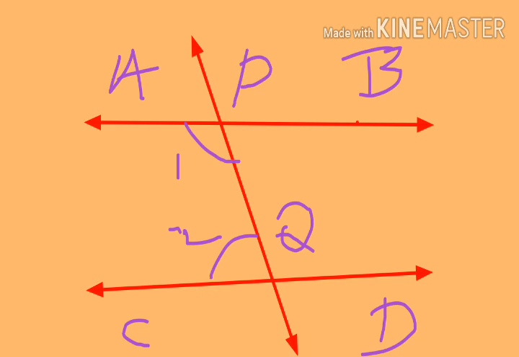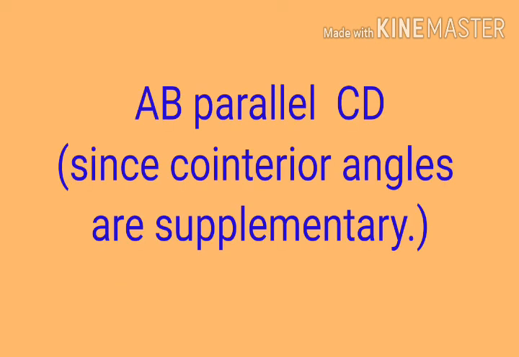So this means AB is parallel to CD. Co-interior angles are supplementary, so the lines are parallel.